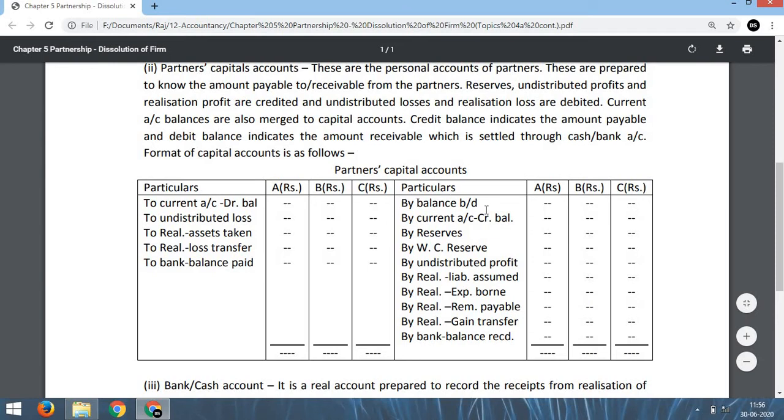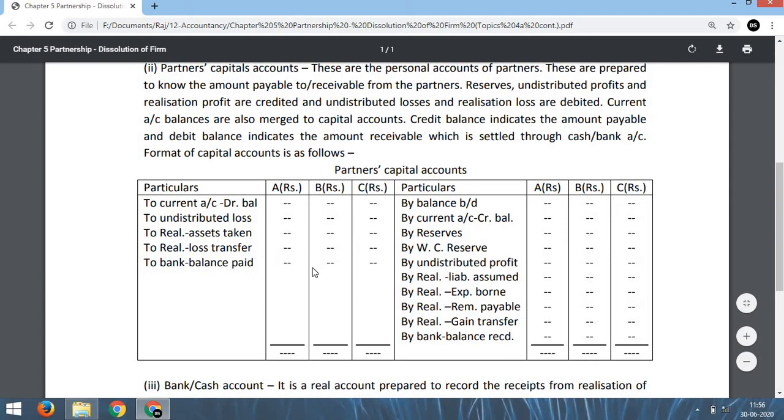Now after writing by balance B/D, by current account to current account, we have to write all the by reserves. That means reserve given in balance sheet, that is to be shared in ratio. Workmen compensation reserve given in balance sheet, that is to be shared in ratio. Undistributed profit, that means profit and loss account credit balance given in balance sheet, that is to be shared in the ratio. Similarly, if there is any undistributed loss, that is to be shared in the ratio. So we have to write it on the debit side.